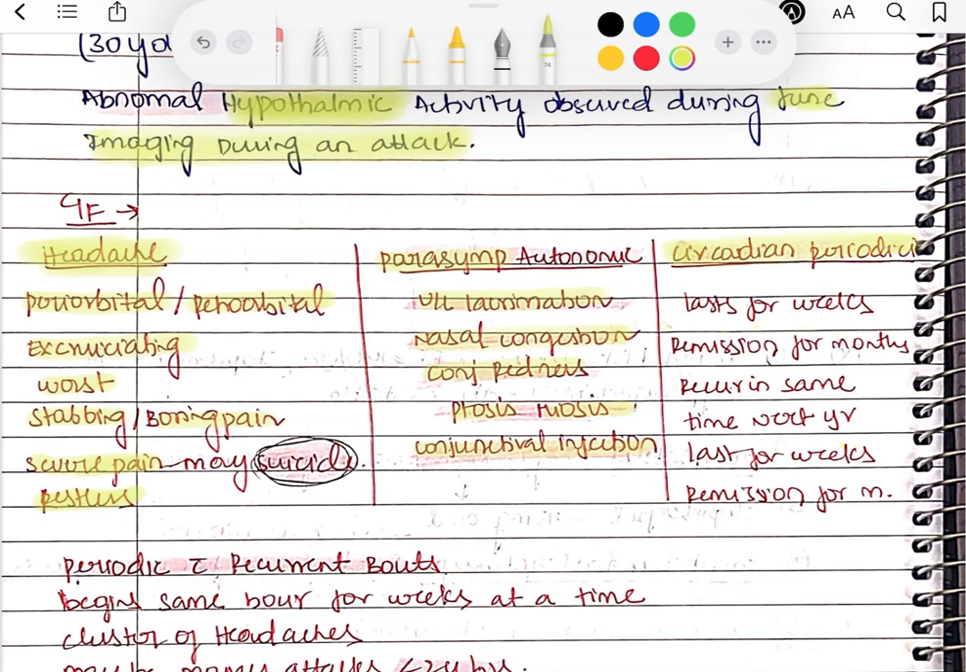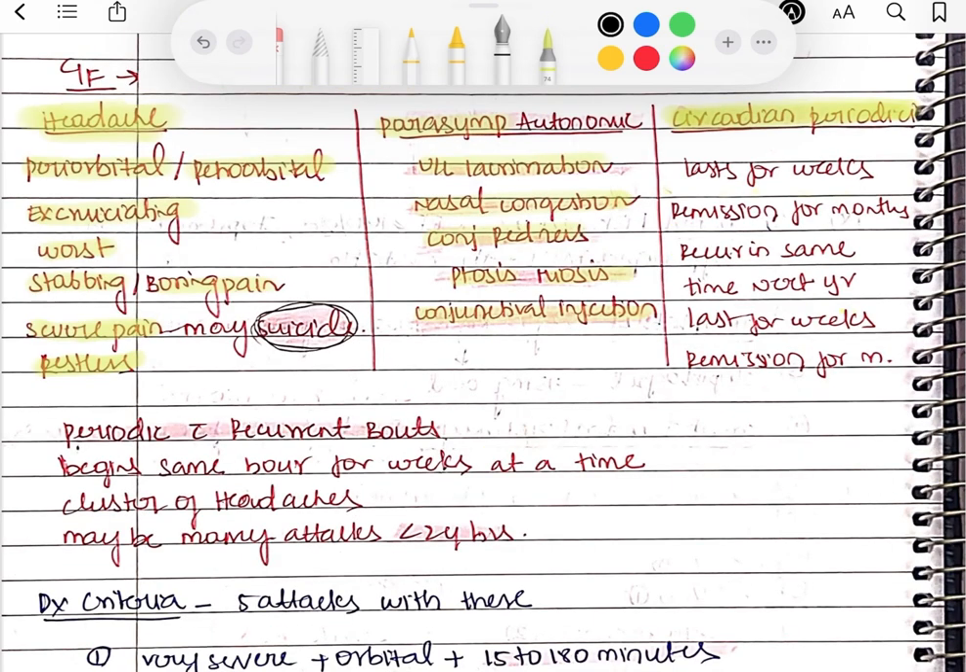And in the cluster headaches, you can also see the circadian periodicity. What do you mean by it? So suppose this is the year from January to December, and one person is having this cluster headache in the time of February to March. So in the next year also he will be having this headache only between February to March in this whole year. So that is the circadian periodicity.